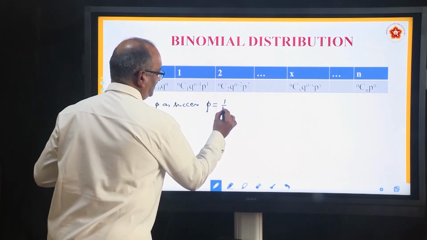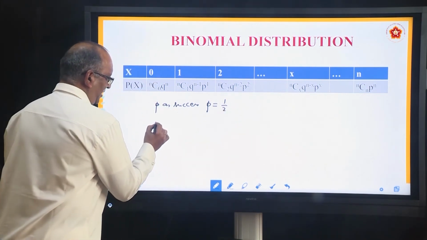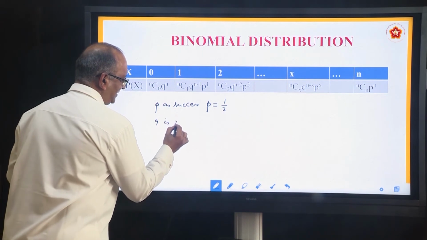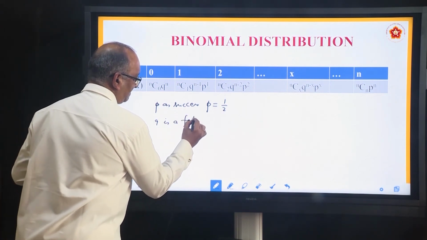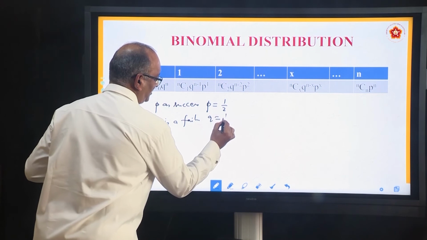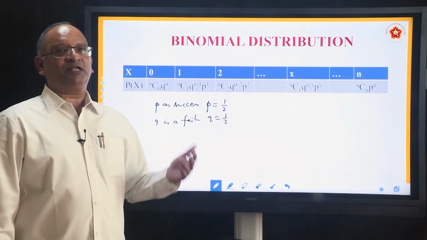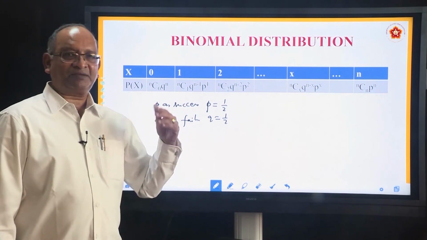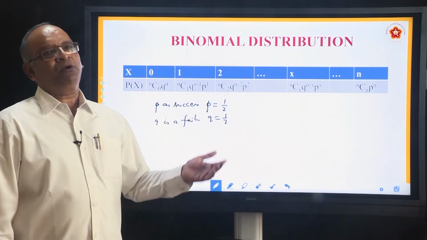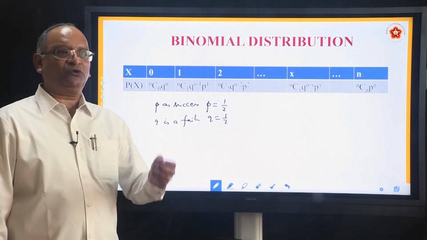It is 1 by 2. And if I say Q is a failure, Q is also equal to 1 by 2. So P is 1 by 2, Q is also 1 by 2. Probability of success is 1 by 2, probability of failure is also 1 by 2 when you toss a coin.